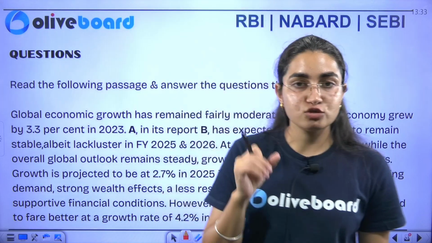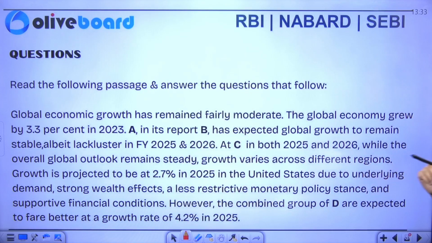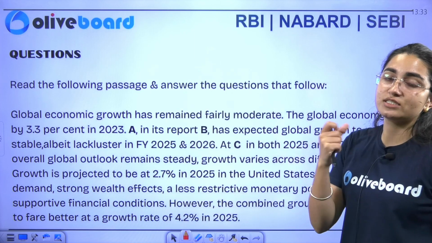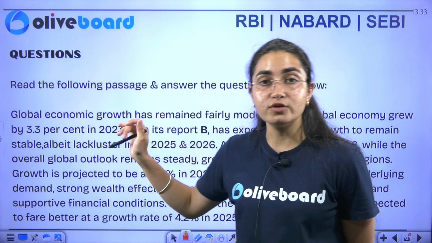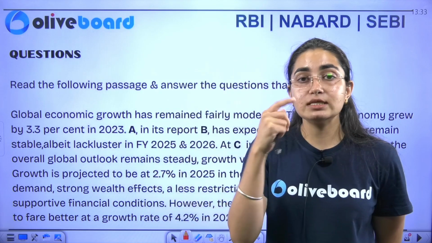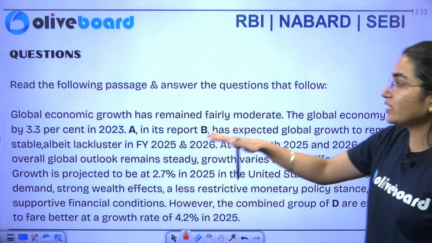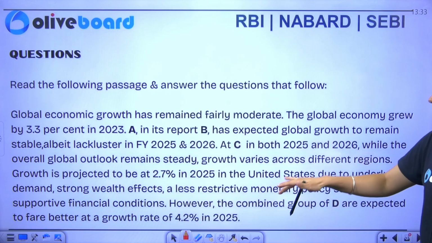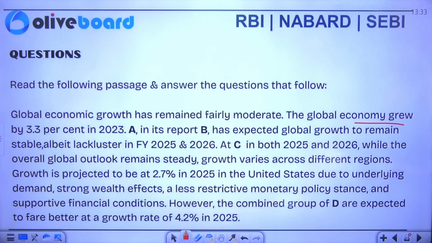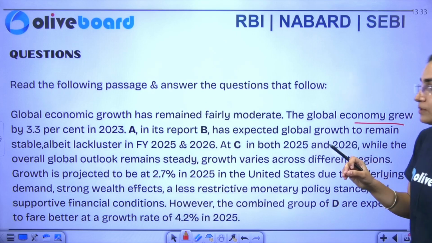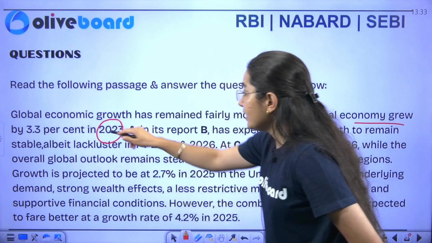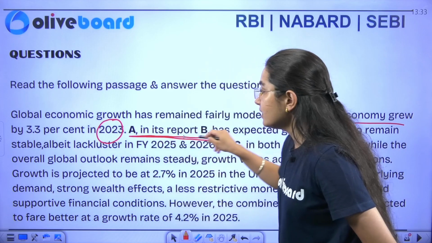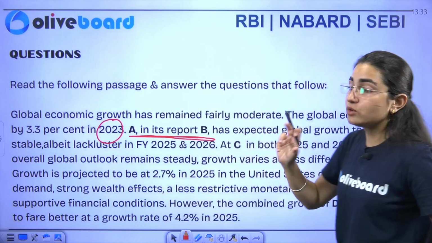Now we have a question for all of you. The question says that the global economic growth has remained fairly moderate. This is how a question will be asked in your examination. This is the pattern of the question that is going to be asked. The global economy grew by 3.3% in 2023. In its report, you have to say which organization has projected it. We just read this while analyzing this entire report.